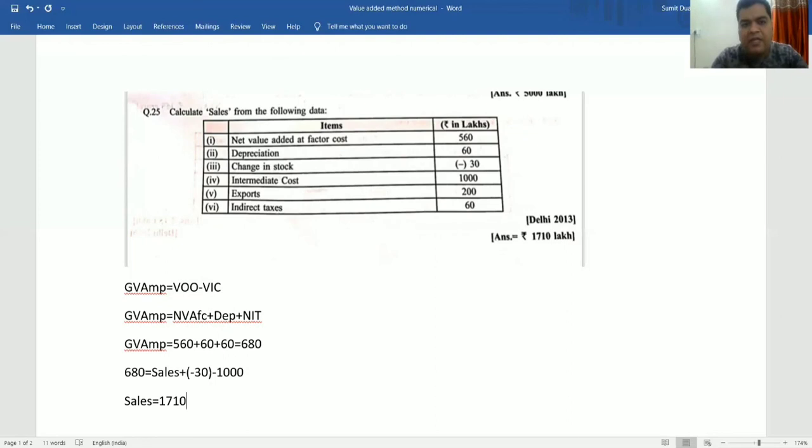Okay, I hope you understand this question, and you are able to understand how we do the questions of the value added method. There are so many questions given in other books also. You can practice. If there is any problem, you can mention it in the comment box. You can also call me. So I hope you understood this concept. Now we are ending with the value added method.